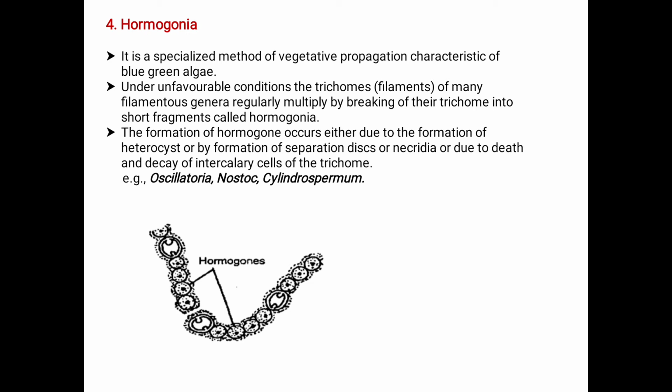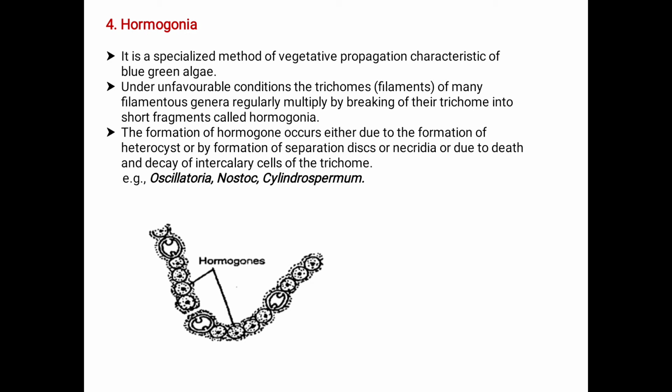This is due to gliding motility. What is this gliding motility? It is movement on a wet solid surface or a viscous substrate such as agar. In this medium, they move from one place to another. That is called gliding motility.